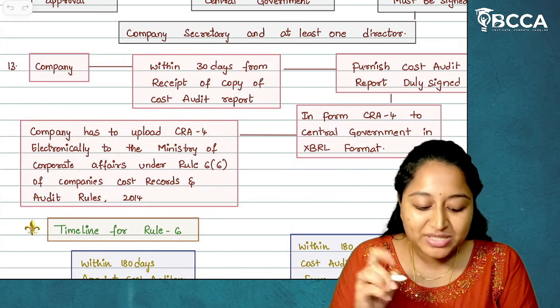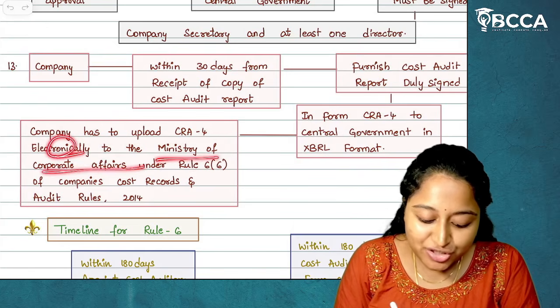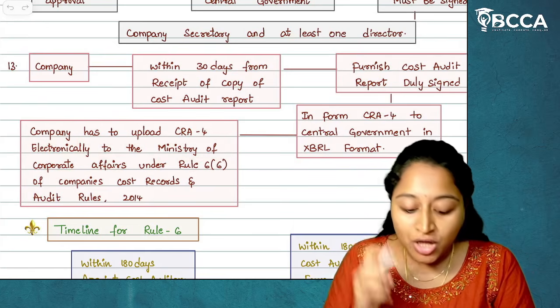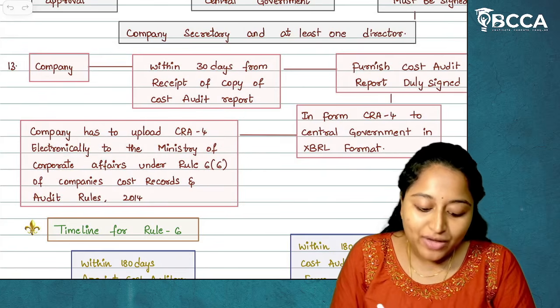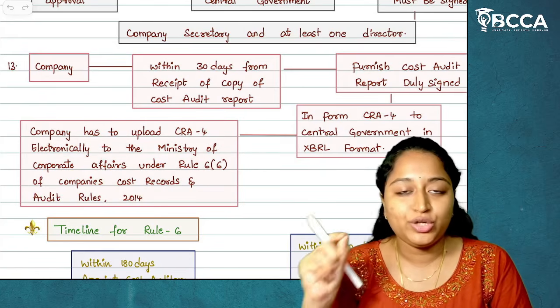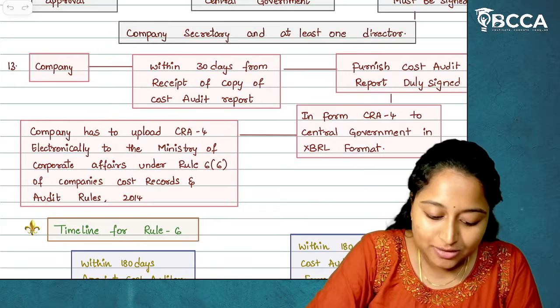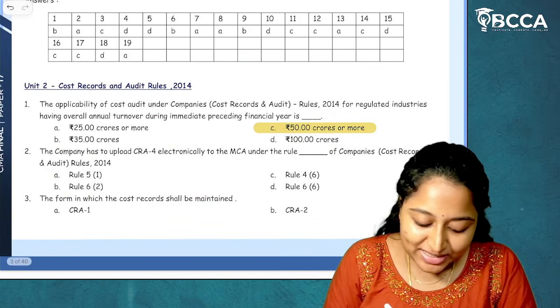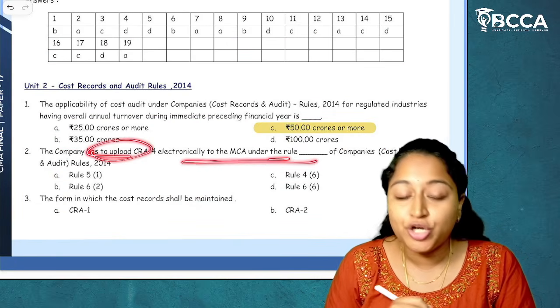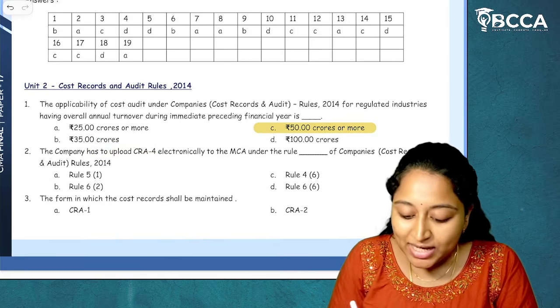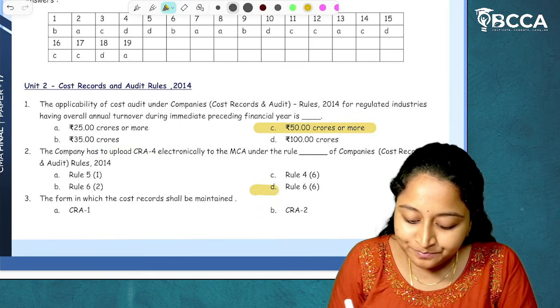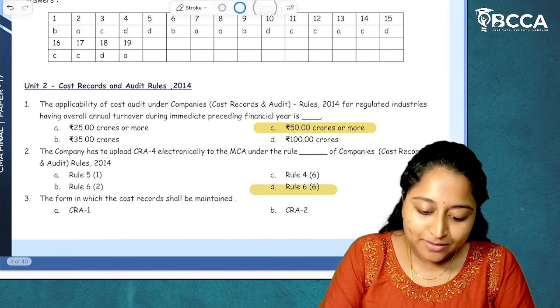Company has to upload form CRA4 electronically to the Ministry of Corporate Affairs under which rule? Rule 6, sub rule 6 of Companies (Cost Records and Audit) Rules 2014. So the rule is 6.6. So here it has been tested that the company has to upload CRA4 electronically to the MCA under the rule 6.6. I hope it's clear. Now moving on to next.